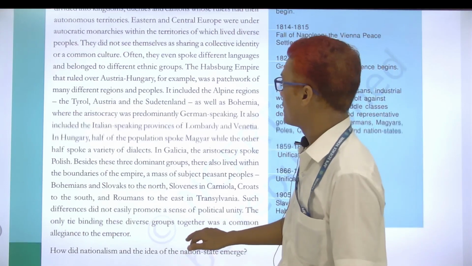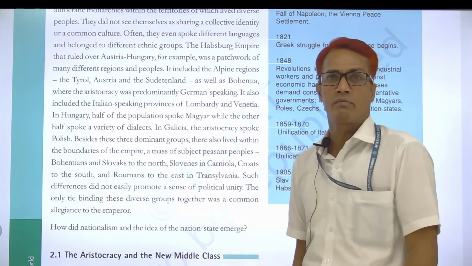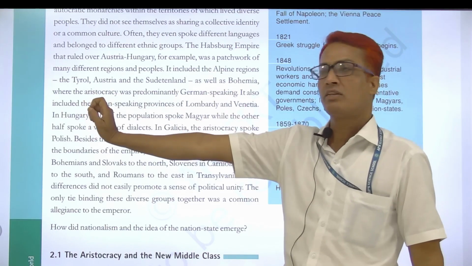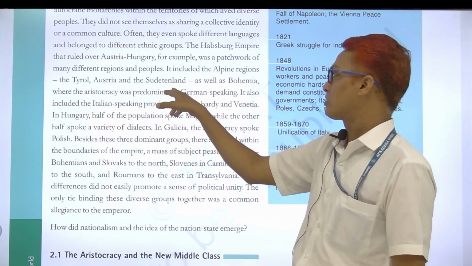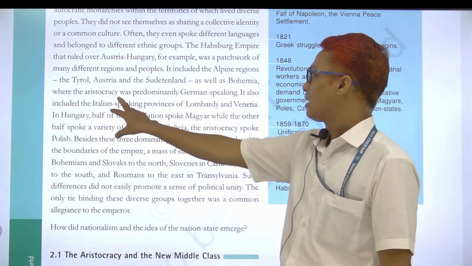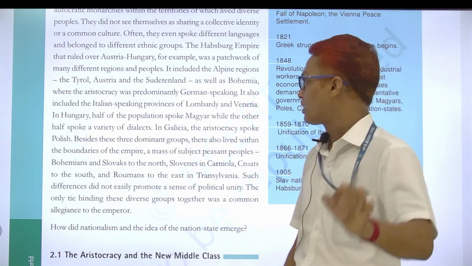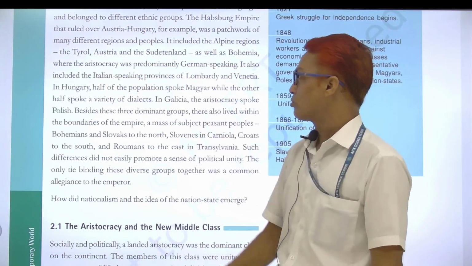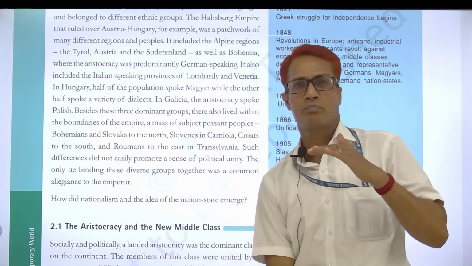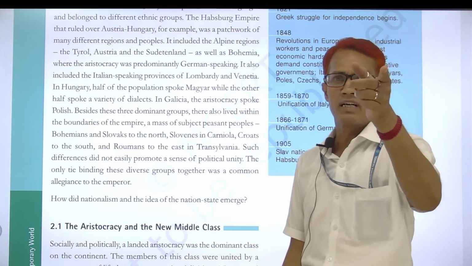So these things are given here. First of all, we discuss that different types of areas exist in this Habsburg Empire. You can see here the Alpine region, Tyrol. First area given here is Tyrol, second Austria, third Sudetenland, and after that Bohemia, and here the aristocracy people were speaking German language. It also included, from the southern part of the Habsburg Empire, two provinces from Italy, that is Lombardy and Venetia.